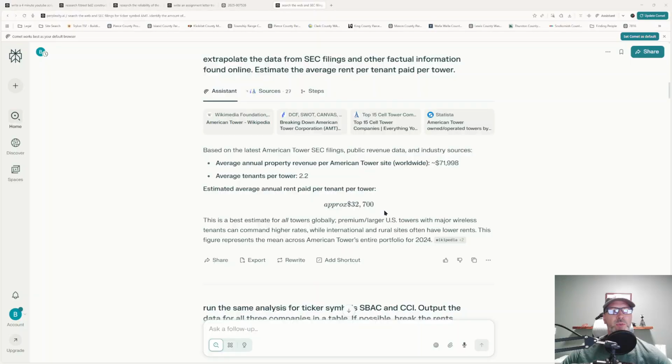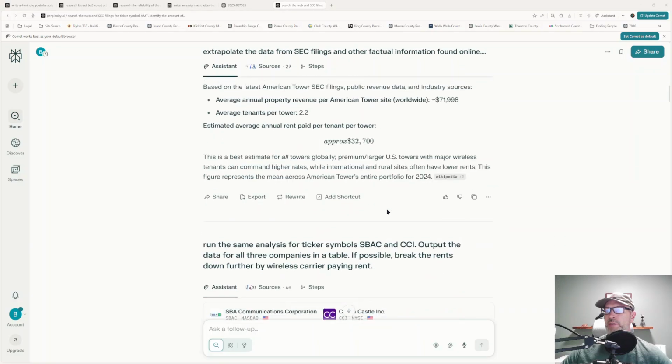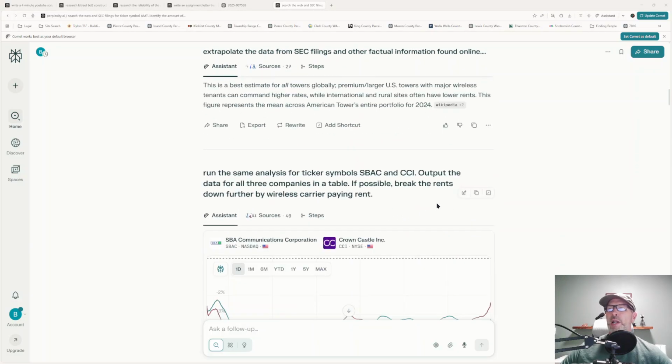Now, this number is going to vary tremendously depending on where the tower is located, who's on the tower, how important the tower is to the coverage in the area. There's a lot of variables in there. But I wanted it to give me a general idea, and for the purposes of what I was looking at, that was great. Then I had it run the same analysis for ticker symbols SBAC, that is SBA Communications, and CCI, which is Crown Castle.